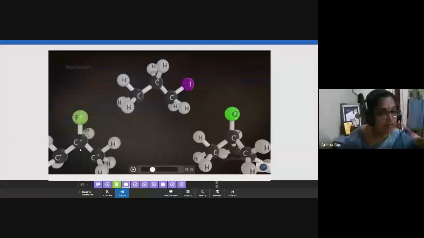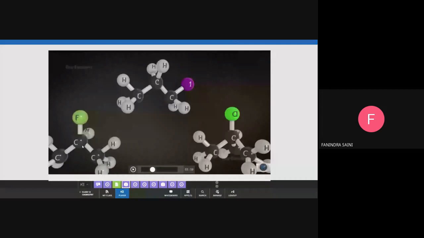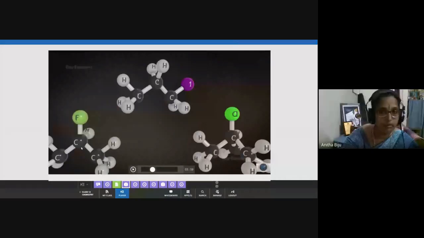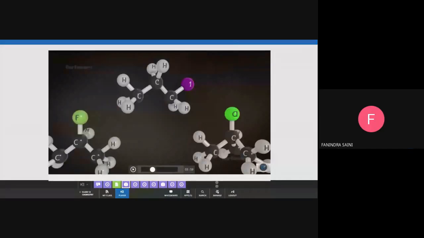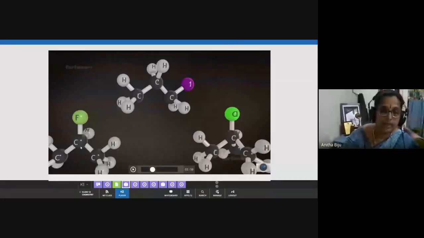This secondary carbon atoms. Okay, have you seen the cursor? Have you seen Phanendra? Have you seen the cursor? Yes, ma'am. Yes, ma'am. Phanendra, are you there? Yes, ma'am. I can see. Asta, is the cursor?